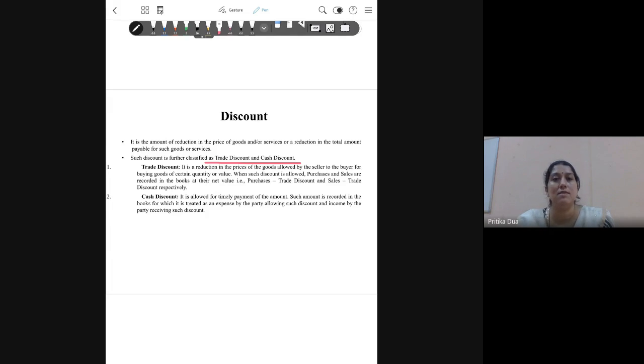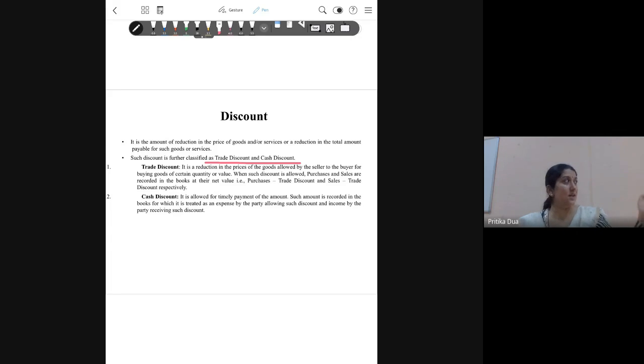Trade discount is a discount which is related to the quantity of goods sold. So many a times you go to the supermarket and you find a promotion and offer 2 plus 1 free. So this means when you buy 2 units of that particular product, you will be getting another one free of cost. You go to malls, you are purchasing clothes and all, there also you're offered such discount that with 2 units purchased, 2 units will be given free to you.